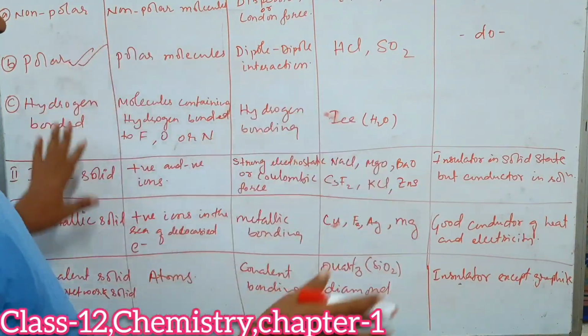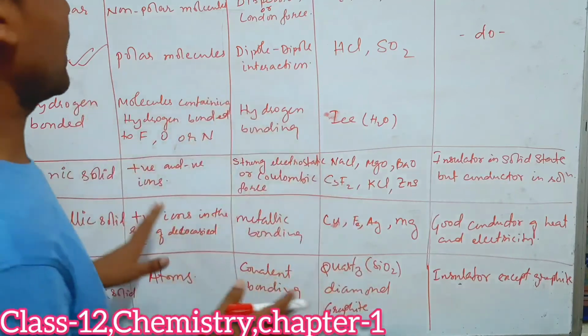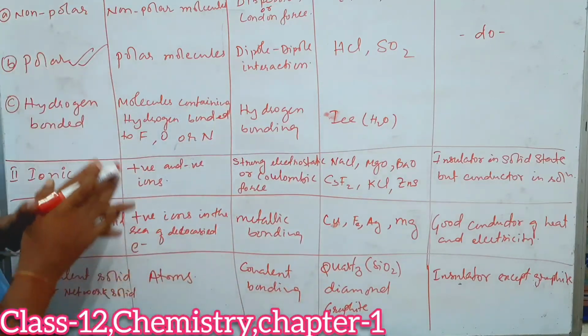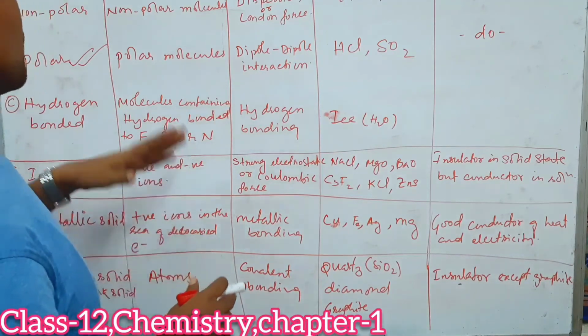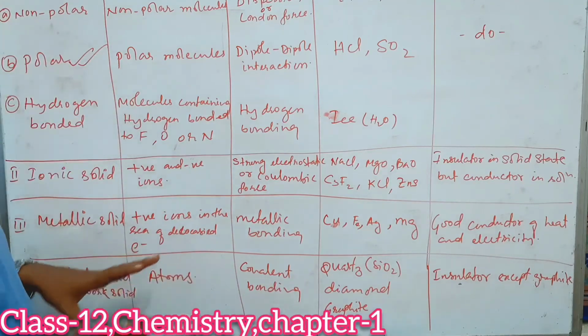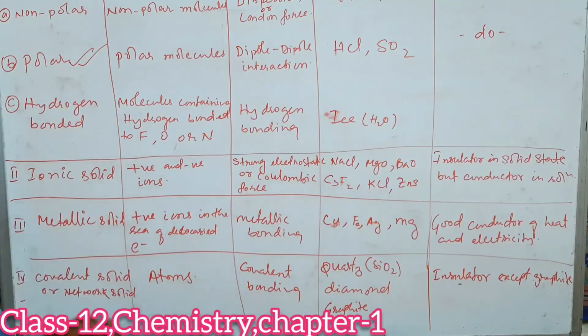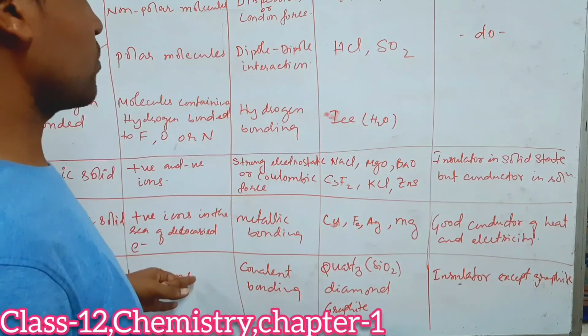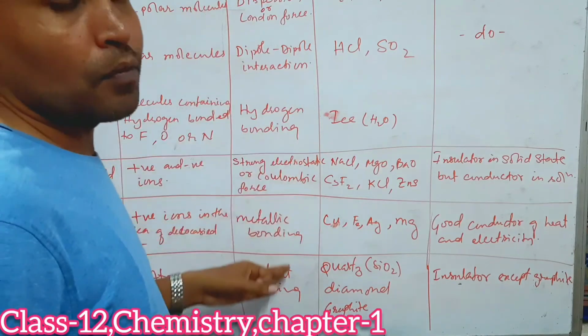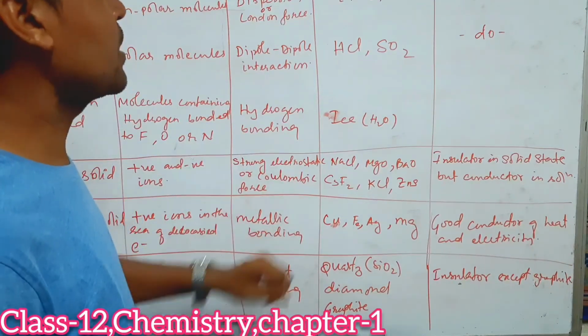So this table tells us about the classification of types of crystalline solids. Once again, if you revise, there are 4 types of crystalline solid: molecular solid, ionic solid, metallic solid, covalent solid. Constituent particles we have discussed. What type of forces act between them we have discussed.